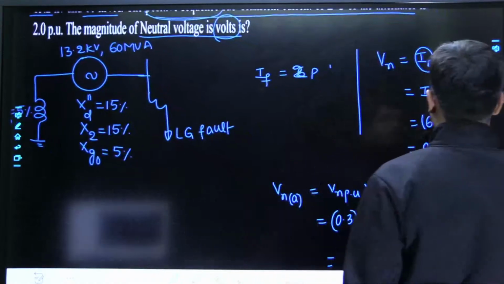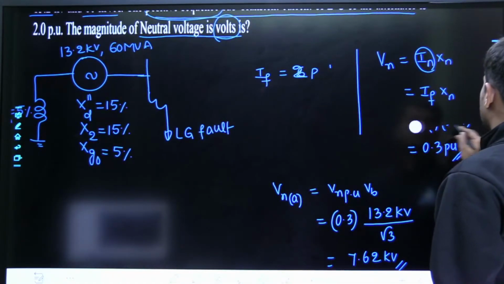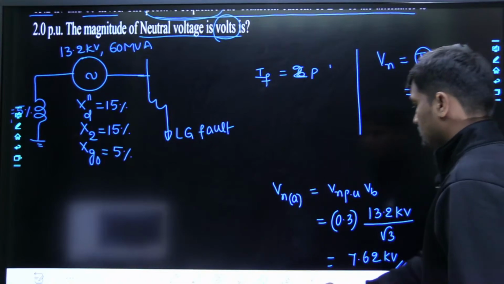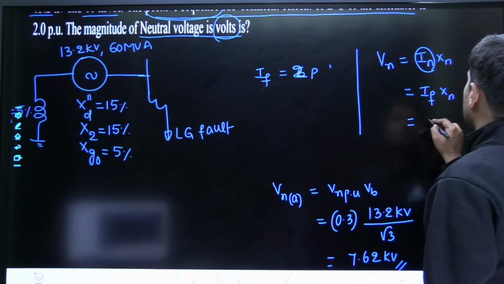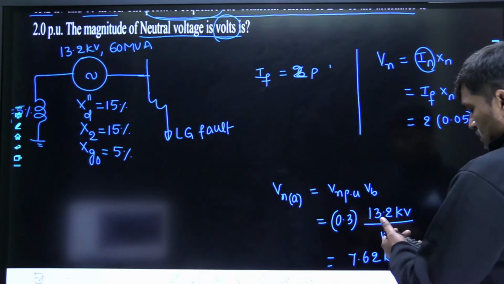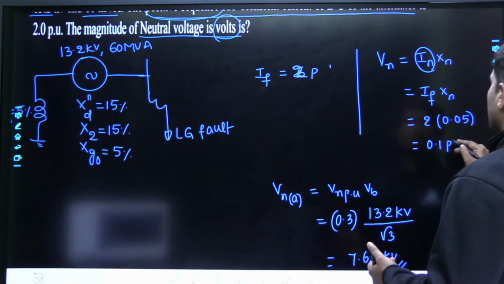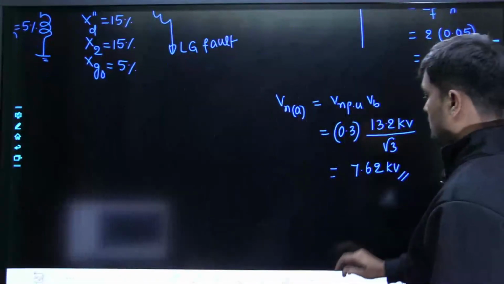Now substitute, it is 2 into 0.05, which is 0.1 per unit. And he asked for actual voltage.